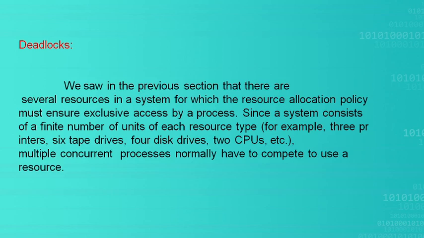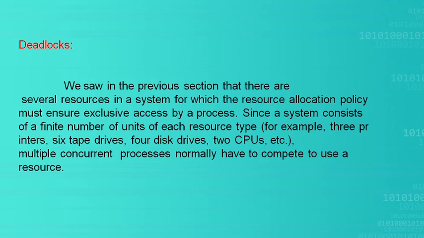If there are only 4 printers available in that system, then units will be noted as 4. Like that, 3 printers, 6 tape drives, 4 disk drives and 2 CPUs are examples of units of each resource. Resources are tape drives, disk drives, CPUs, printers, etc., and how many exist in that particular system is the unit count.